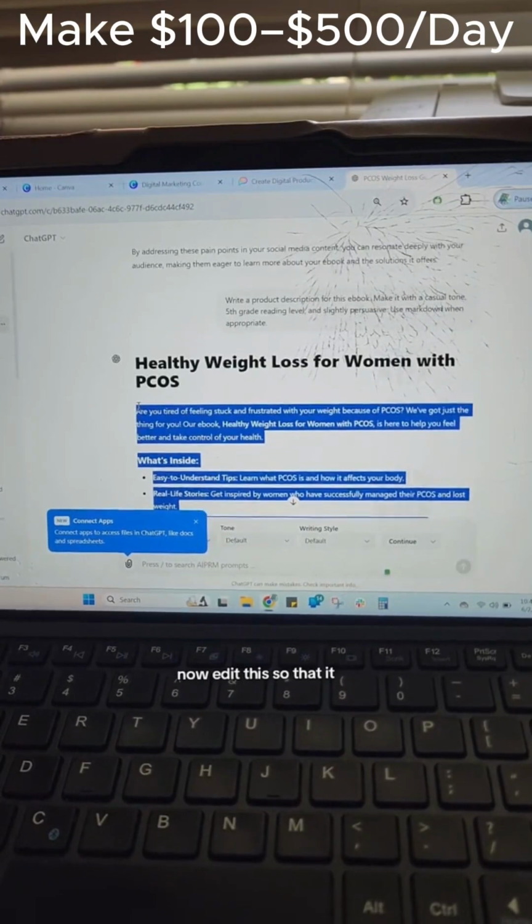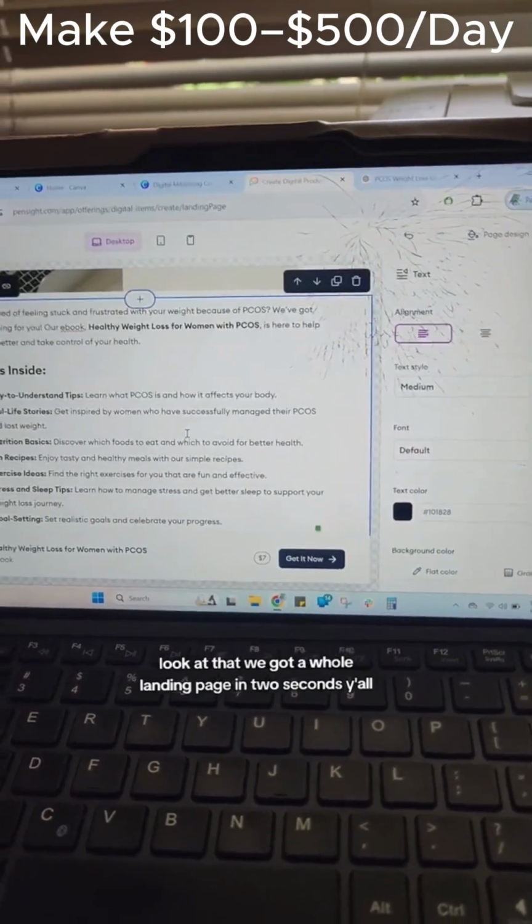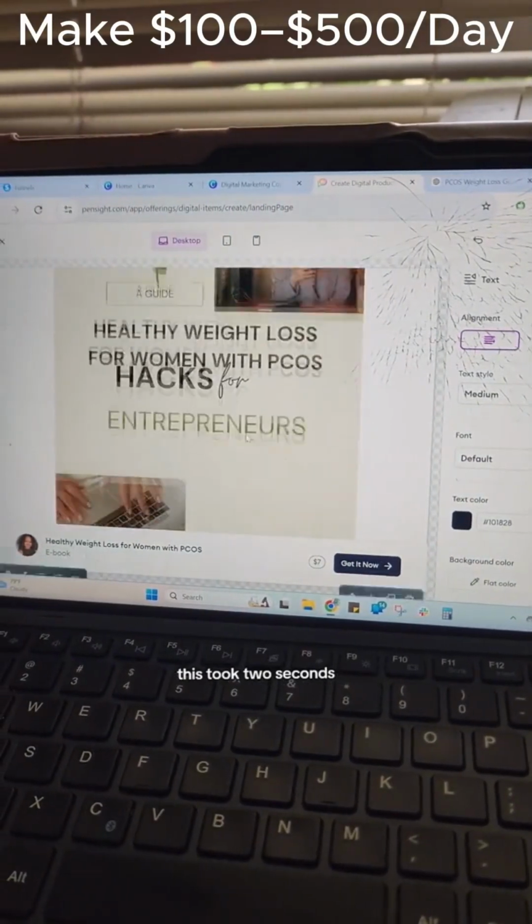Now edit this so that it matches whatever you're actually offering. Look at that. We got a whole landing page in 2 seconds, y'all. This took 2 seconds. We got a whole landing page.